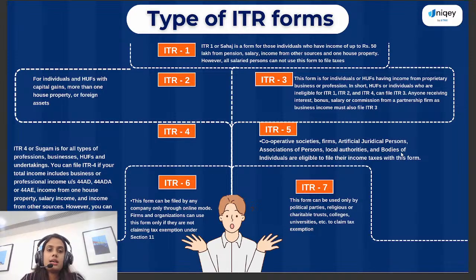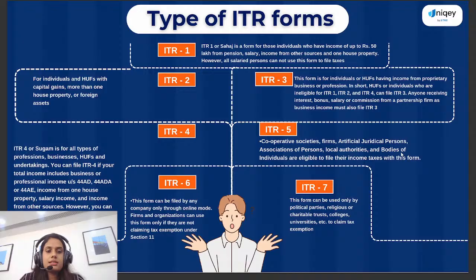ITR 5 is for cooperative societies, firms, artificial juridical persons, associations of persons, local authorities, for these kinds of organizations. ITR 6 is applicable for companies, and organizations can also use this ITR form if they are not claiming tax exemption under section 11.